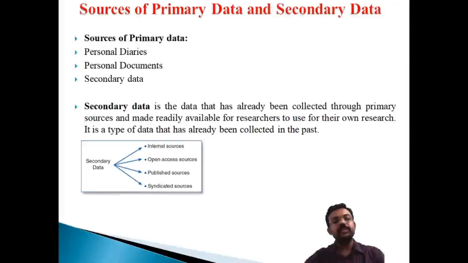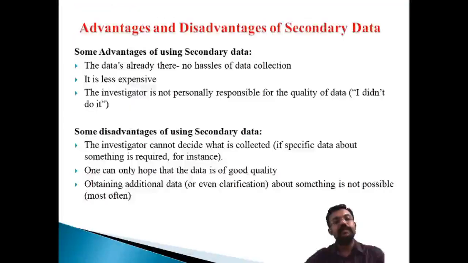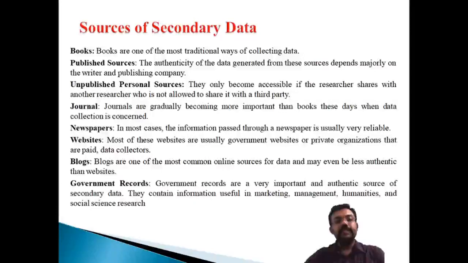And secondary sources: what is secondary data? Secondary data means data that is already published. We get the data from a published source. That is known as secondary data. These are the different sources of secondary data: the internal, open access sources, published sources, syndicate sources. And these are the advantages and the limitations. And these are sources of secondary data.